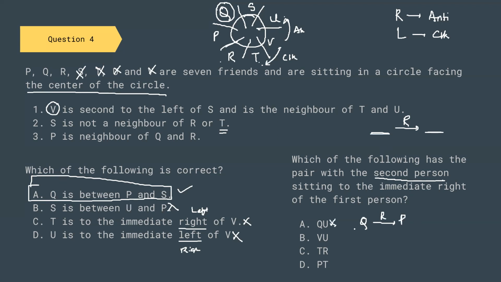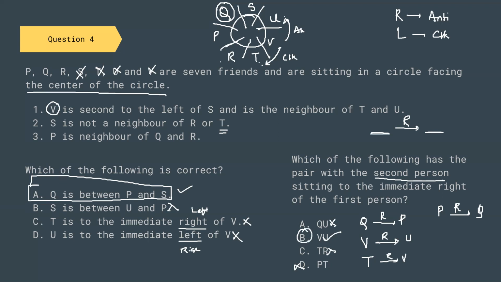So this option is wrong. V. If we travel right of V, we get U. So this option is correct. Now T. Right of T is V. So this is wrong. And P. Right of P is Q. So this option is also wrong. So the correct option is B.